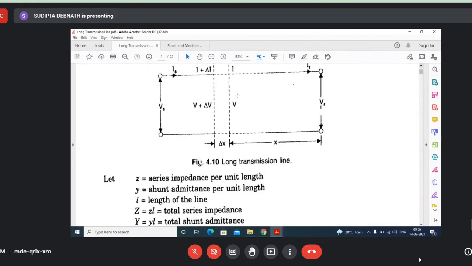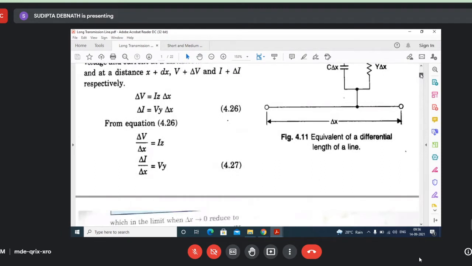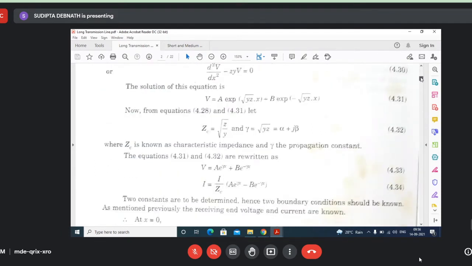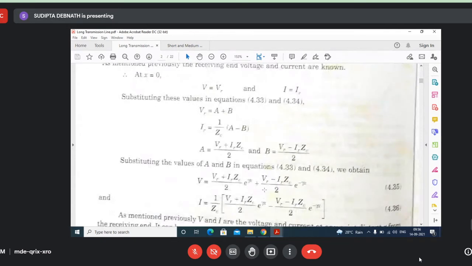Because R, L, and C are all there, it is continuously changing. Suppose this is a 300 kilometer line and we want to find the current and voltage at 100 kilometers from the receiving end. Then you can substitute x equal to 100 and find the voltage and current at that point, which is at a distance of 100 from the receiving end. So these are the equations that you need to remember.